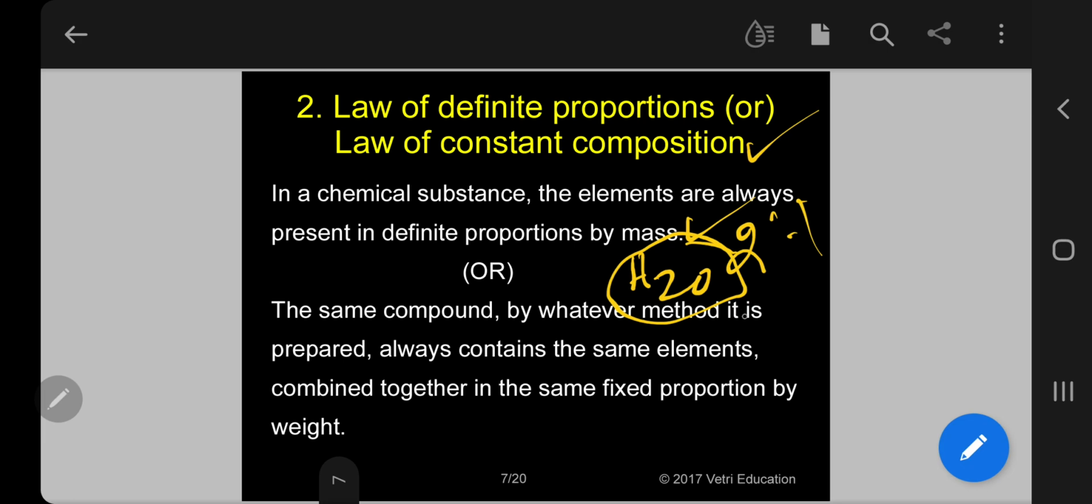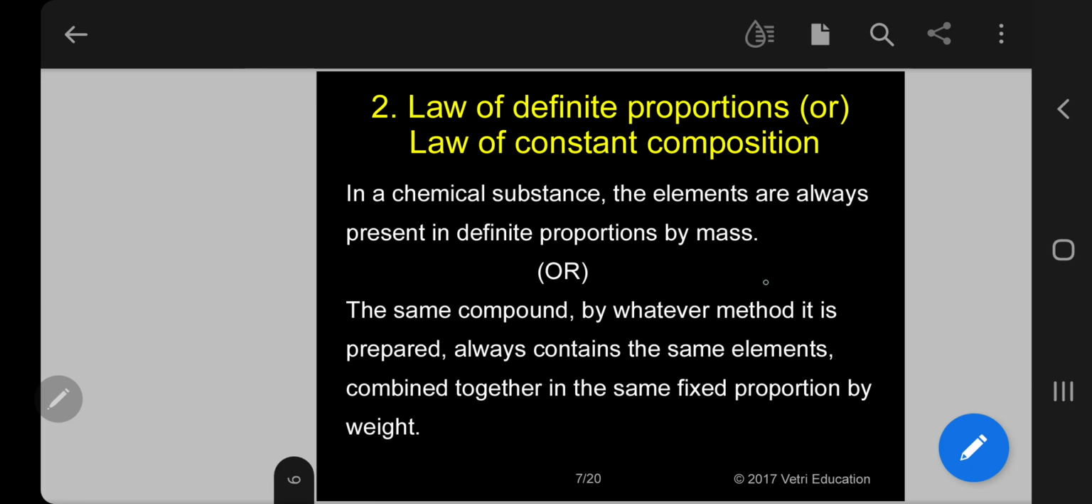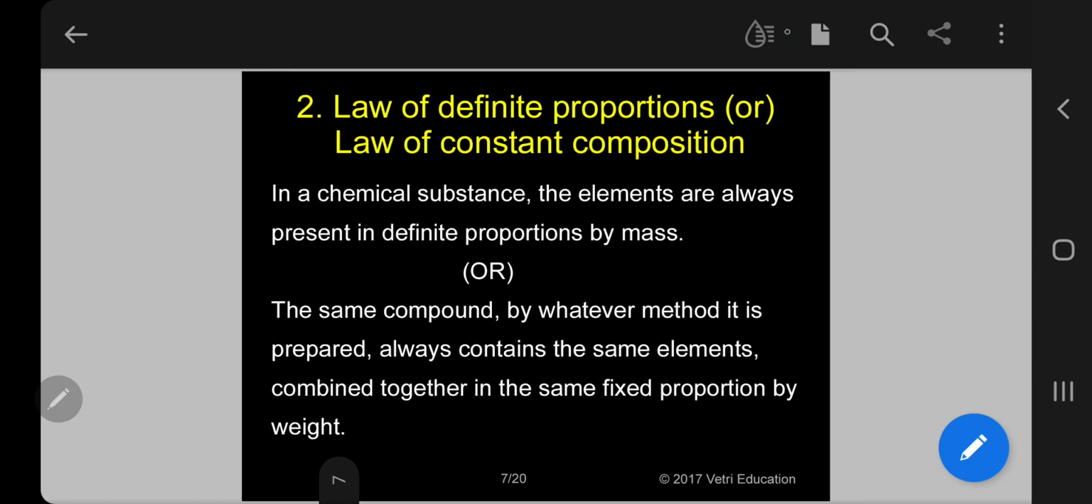In this case, mass means 2 grams and 16 grams. It is the water. Kindly follow. The next one, the same compound, other definition for the same law. The same compound, by whatever method it is prepared, always contains the same elements combined together in the same fixed proportion by weight.